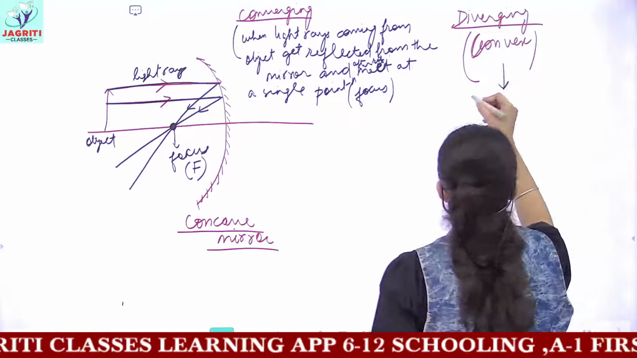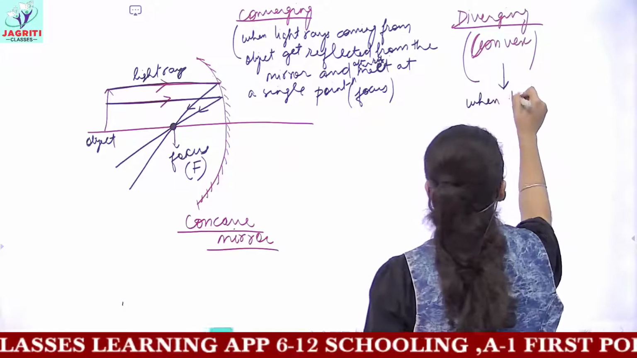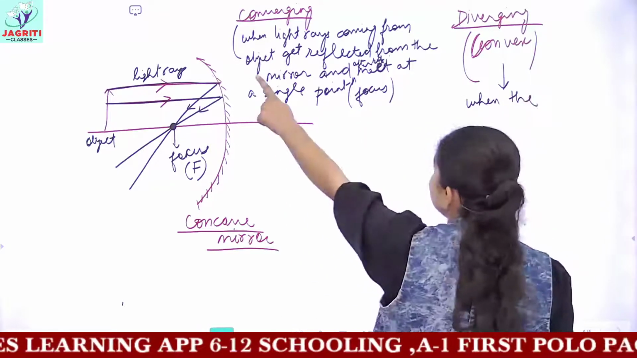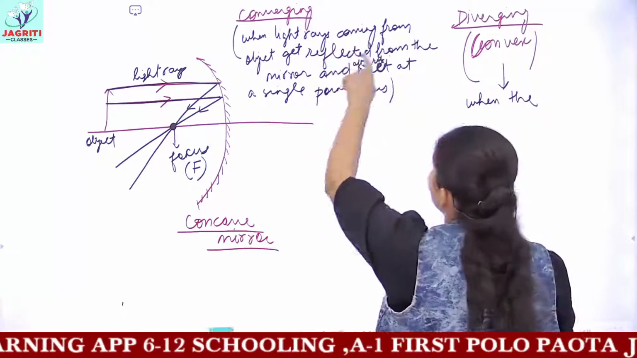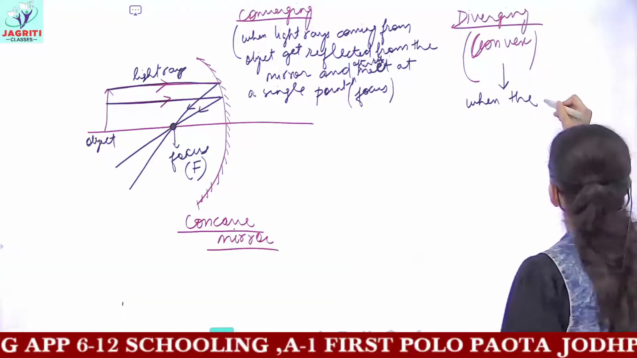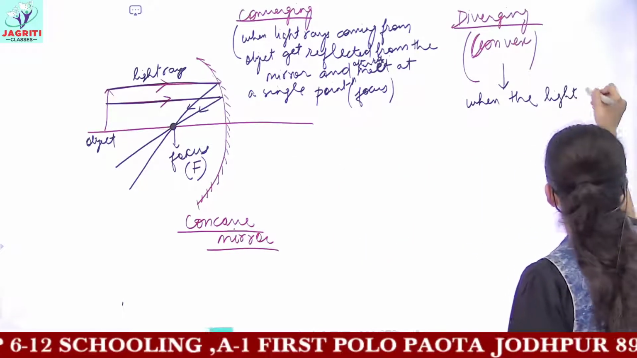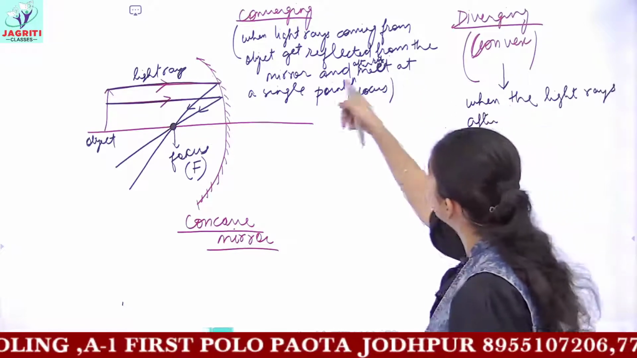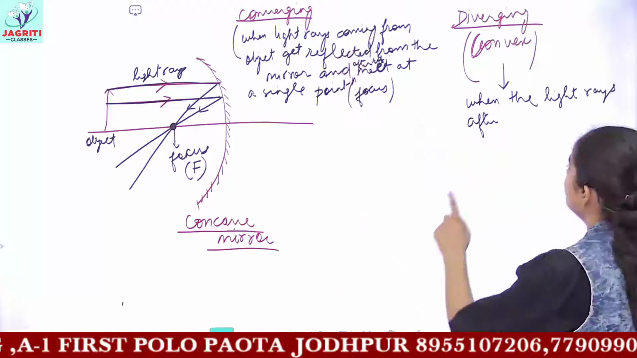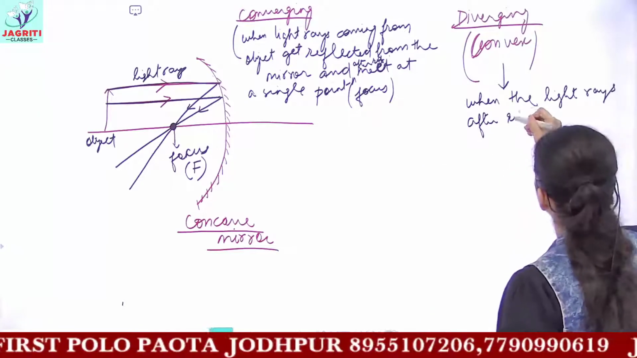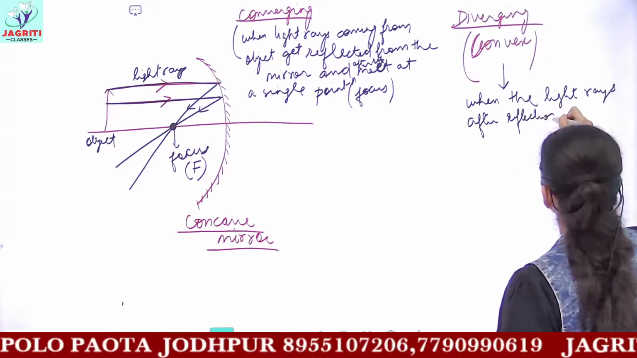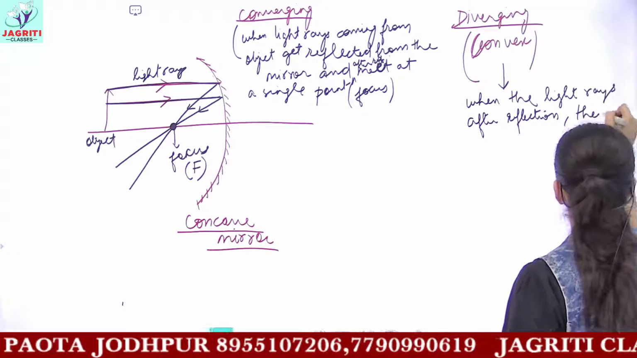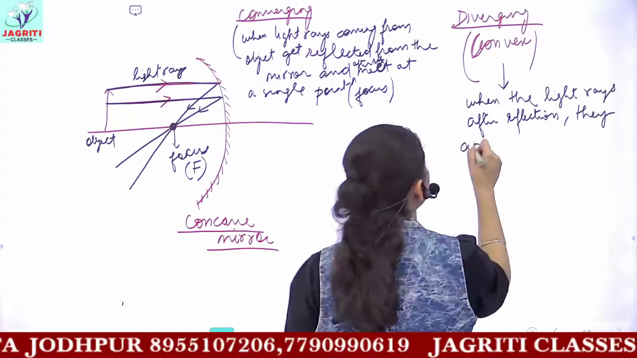Diverging mirrors: when the light rays which are coming from the object get reflected, after reflection, I am writing, when the light rays after reflection from the mirror, everything before is the same, they appear to meet at a point.